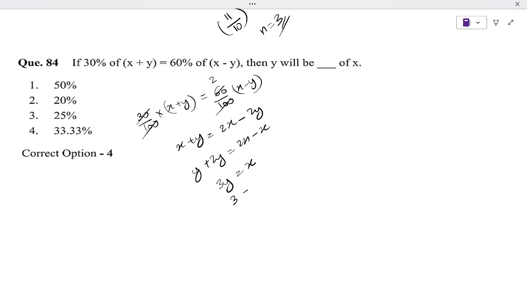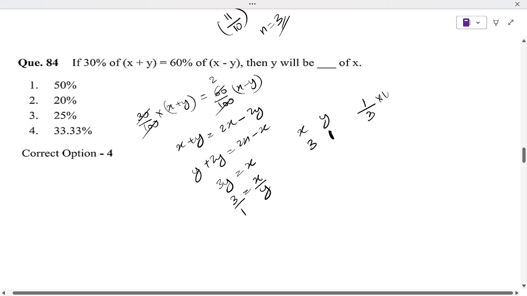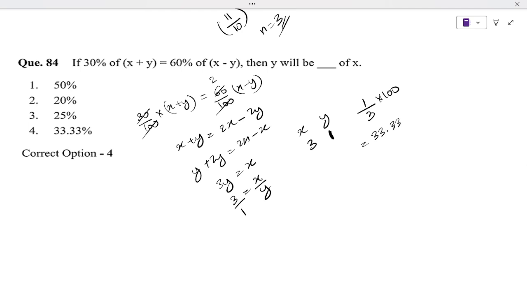So here x is 3 and y is 1, so x to y is 3 to 1. Now y will be one third of x. So we need the percentage: y is what percent of x? That is, y by x into 100. That means you will get 33.33%. So here this is the answer.